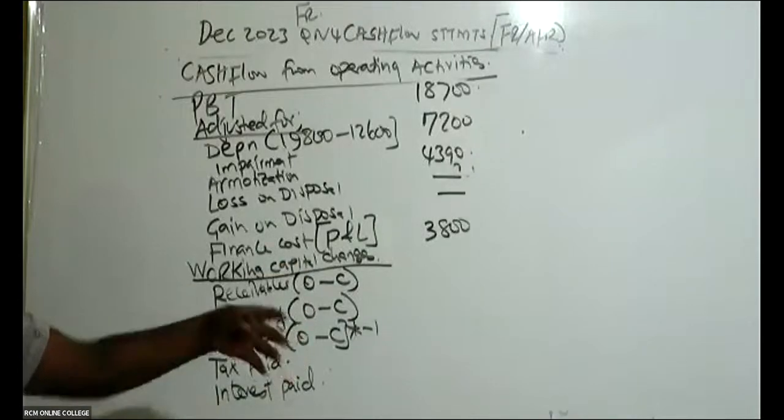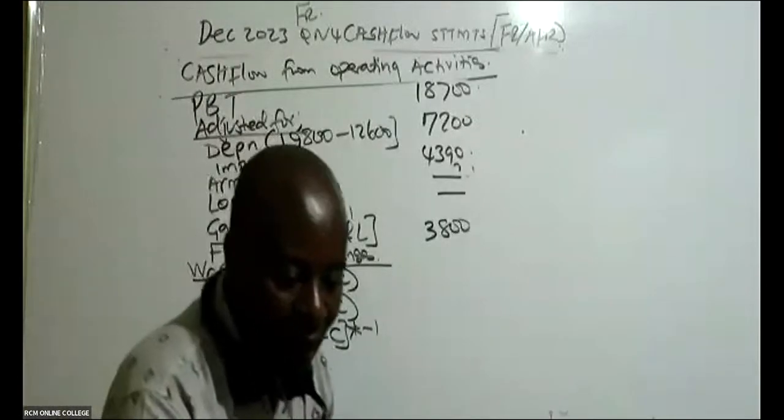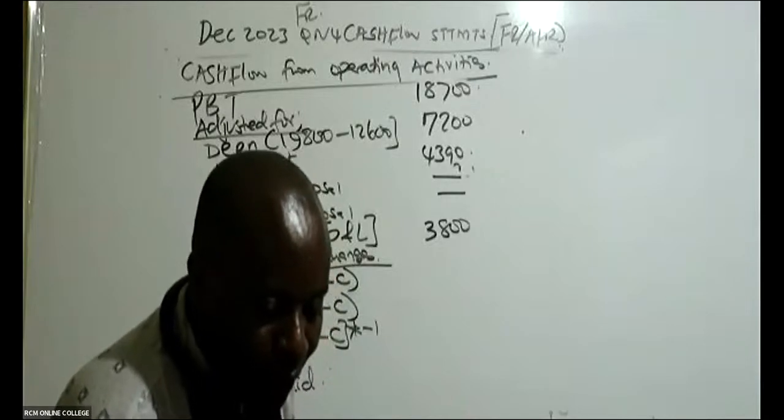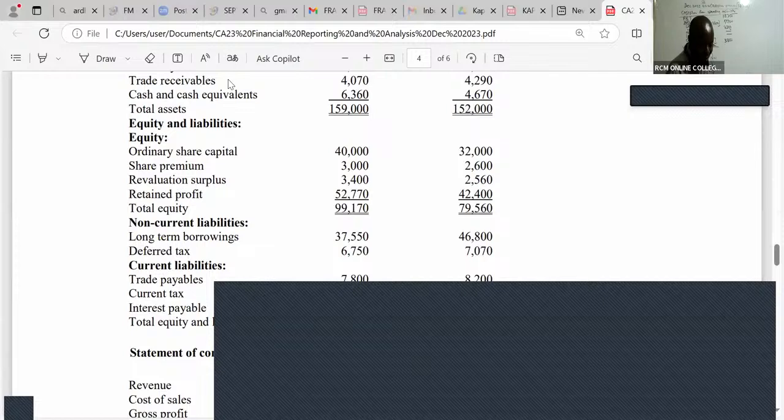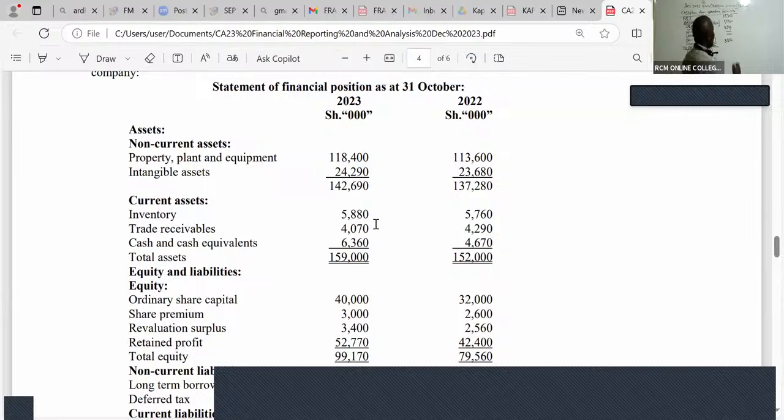Opening minus closing. So you look at the balance sheet, the 2 years, opening figure for receivables minus closing figure for receivables. What do we have, ladies and gentlemen? Remember, the first year is your opening. So receivables, you can see it's 4290 minus 4070. Is there somebody who is able to give me that difference?